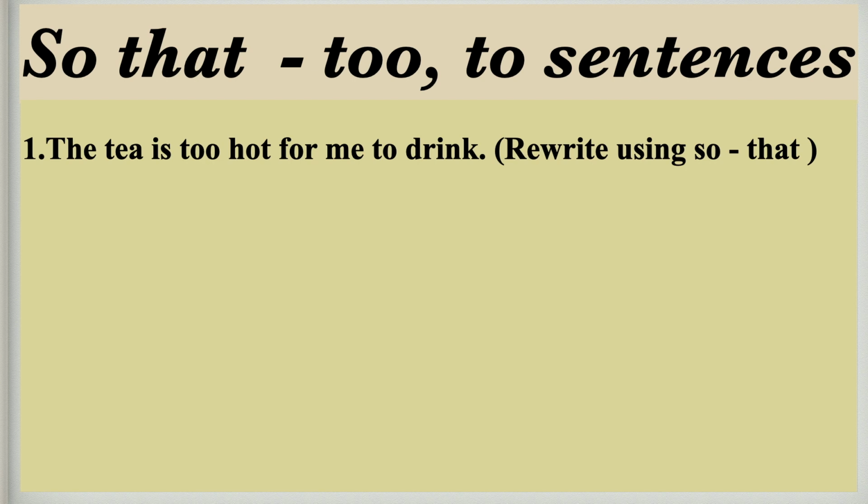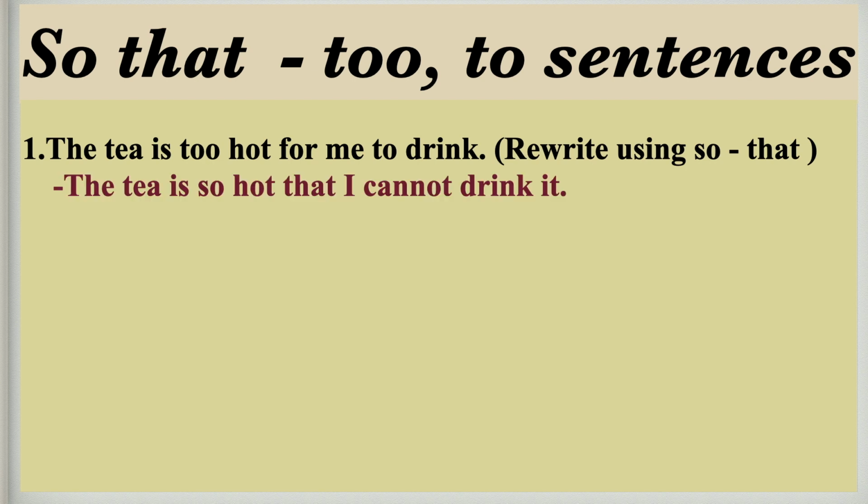So first TOO, in place of adverb we are going to place so, and in place of preposition TO we are going to place that. So the answer will be the tea is so hot that for me, this pronoun we are going to use over here, we will change it into I, that I cannot drink it.